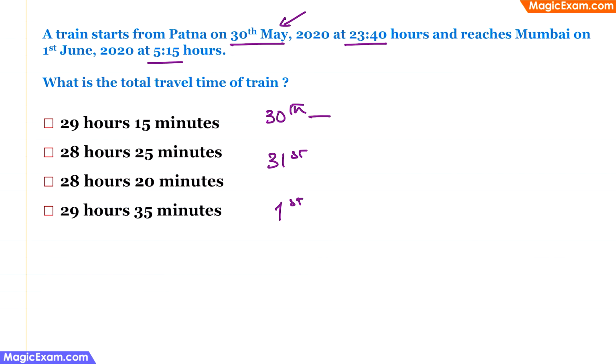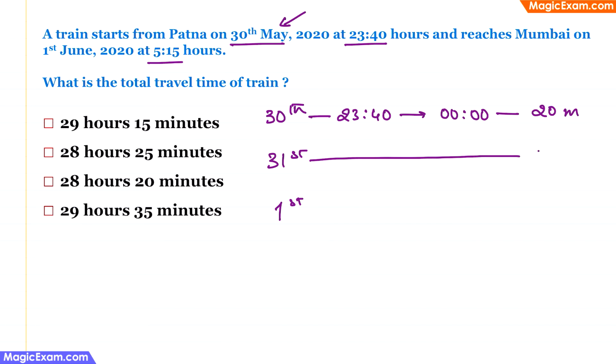On 30th May it started at 23:40. So it would have traveled till midnight. So how much did it travel? It traveled for 20 minutes. And on 31st, since no information is available, we can assume that it traveled for the entire day. Therefore, it traveled for 24 hours.